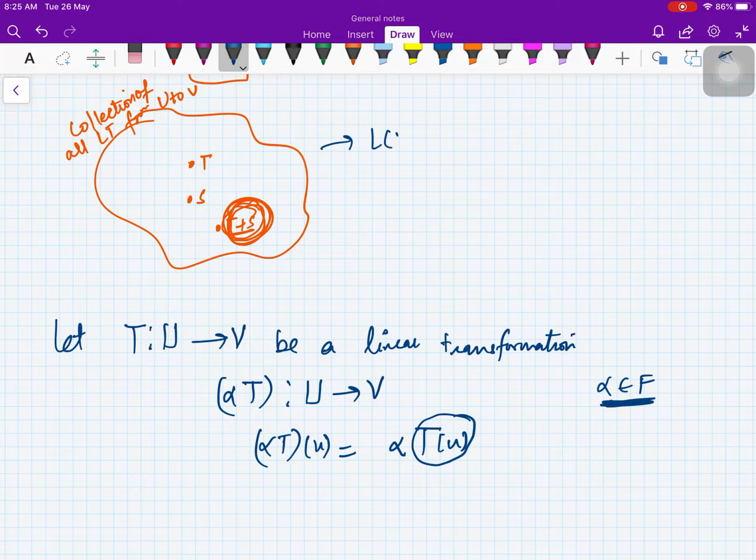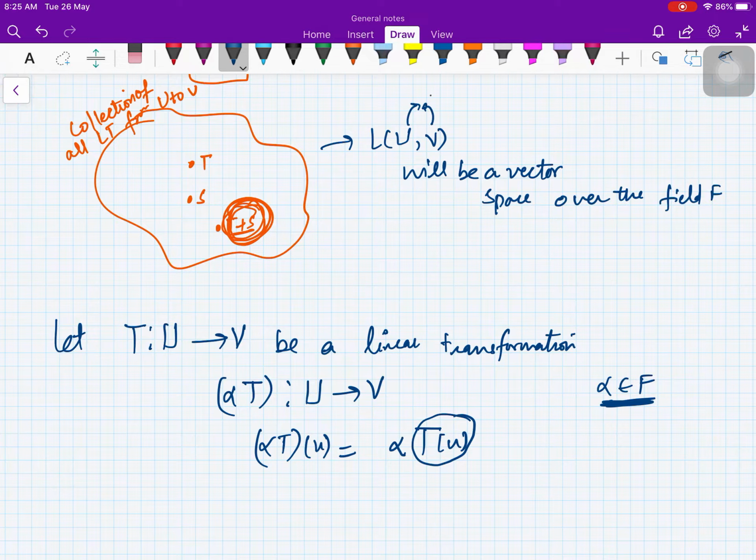So the space we are talking about here, L(U,V), will be a vector space over the same field F, where here U and V are vector spaces over the field F. Fine. So this field is same.